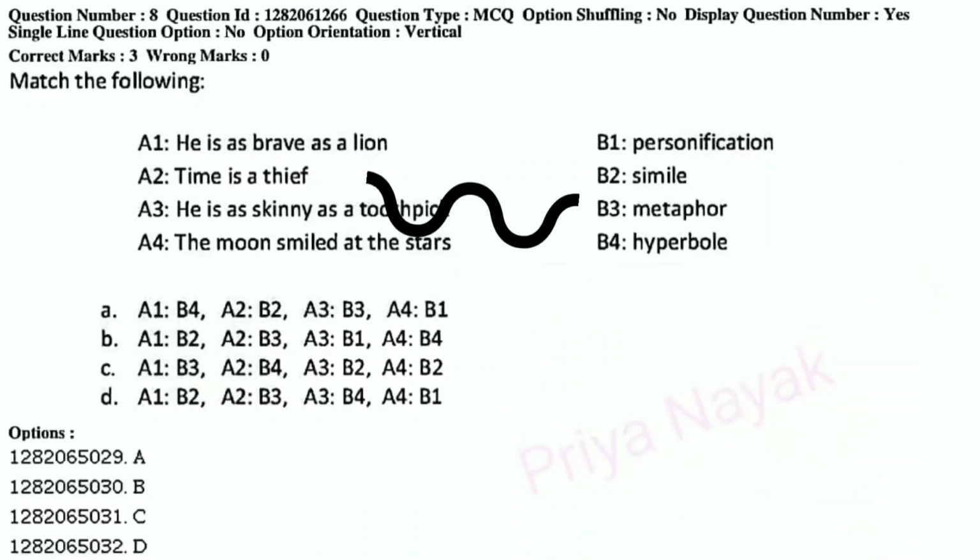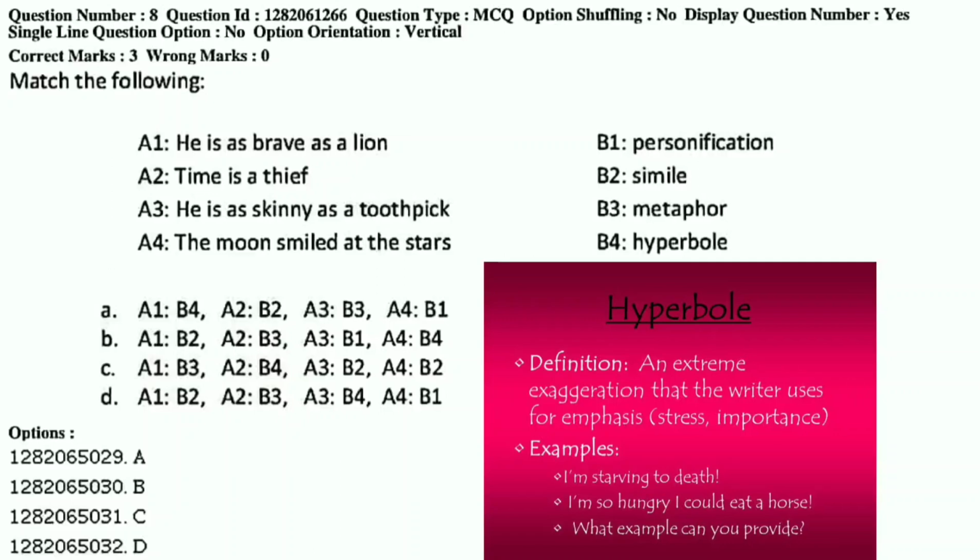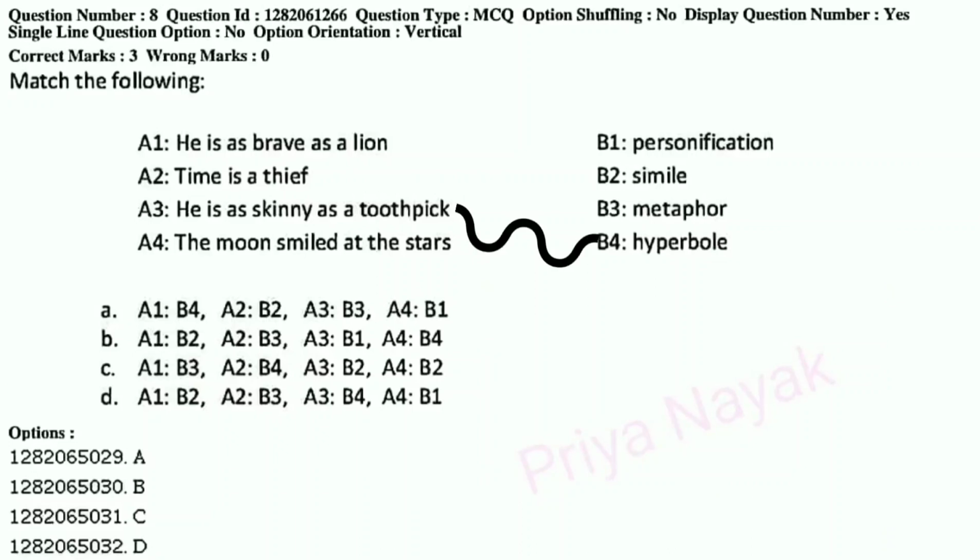Like time is a thief. Then hyperbole. You can easily identify this by remembering that it makes something seem bigger or more important than it really is. Like, he is as skinny as a toothpick. So here the right answer is option number D.